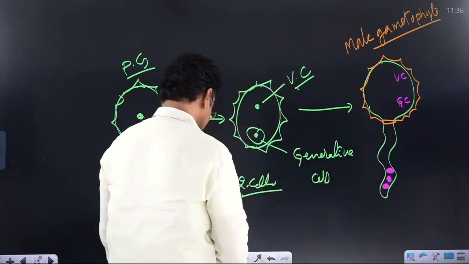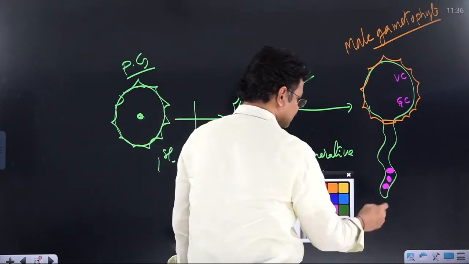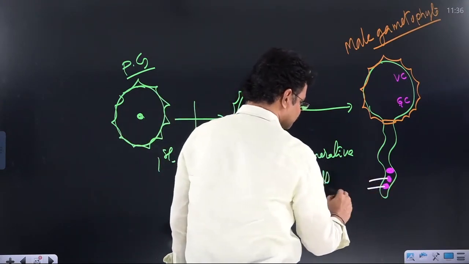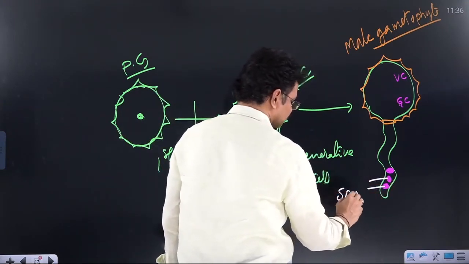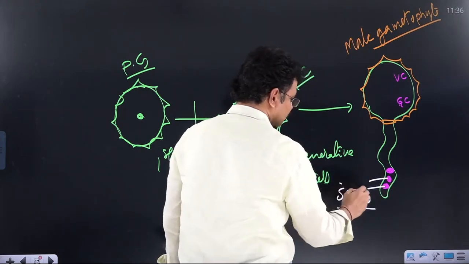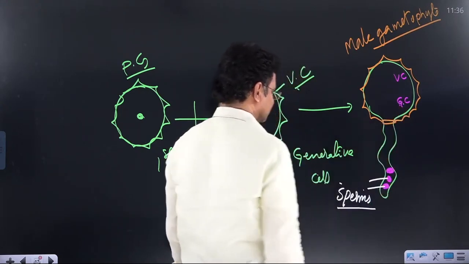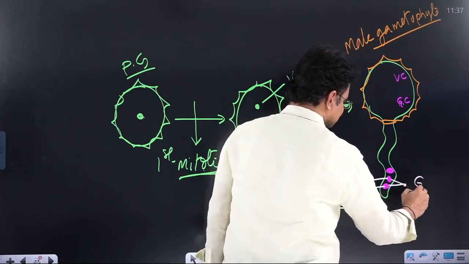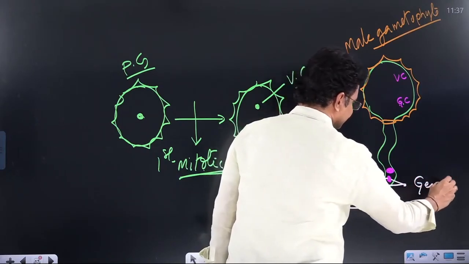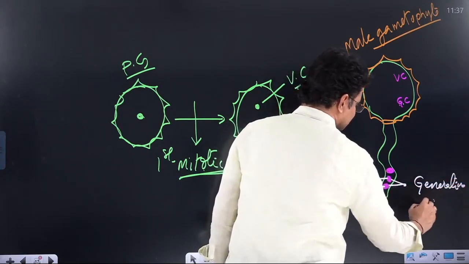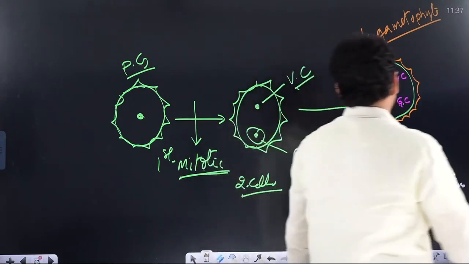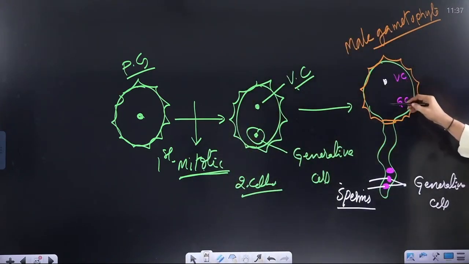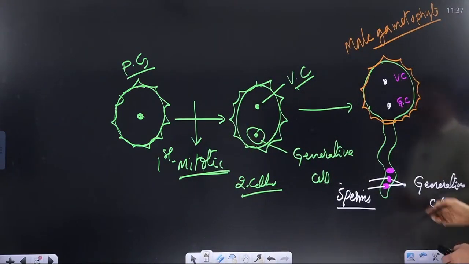One more mitotic cell division. As a result of the mitotic cell division, two sperms are formed. Sperms are the daughter cells of the generative cell. These two sperms are obtained from one mother cell. The name of that mother cell is the generative cell. Earlier, two cells are there: one is the vegetative cell, the second one is the generative cell.